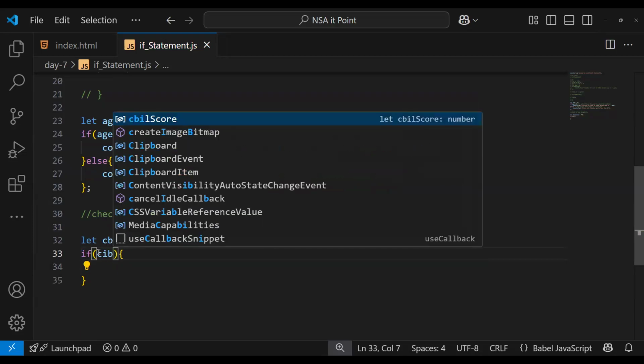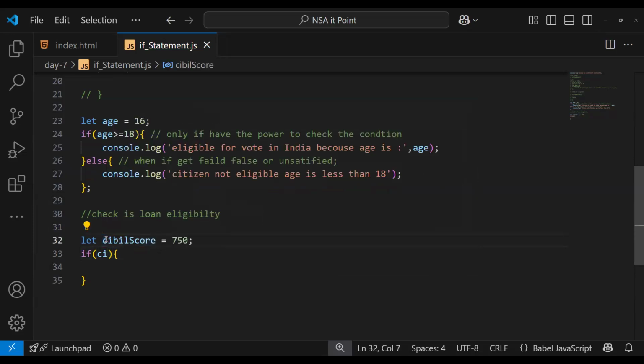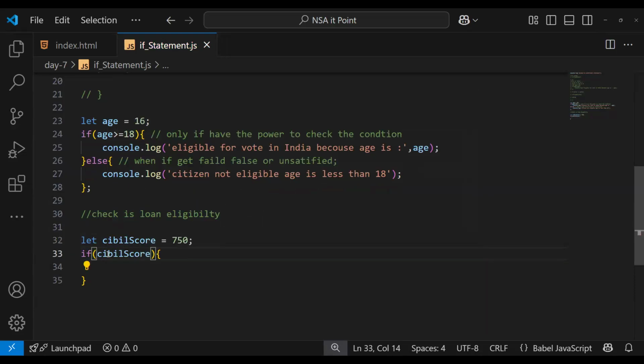Sorry, I didn't write it properly. CIBIL spelling. CIBIL score is greater than or equal to 680. It's a threshold for the bank, let's say HDFC Bank.